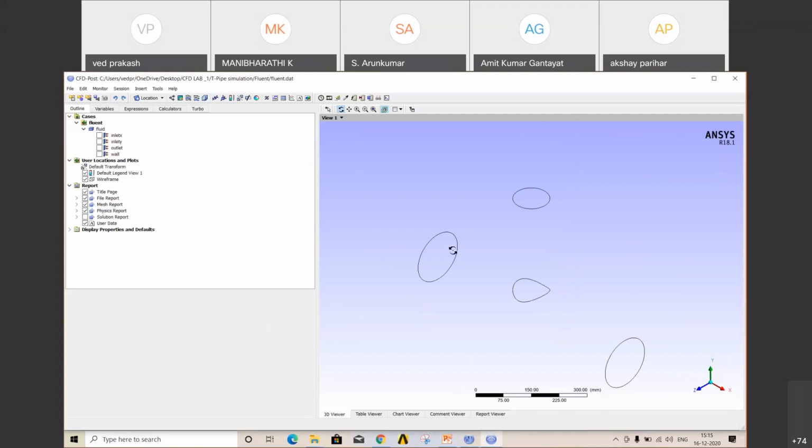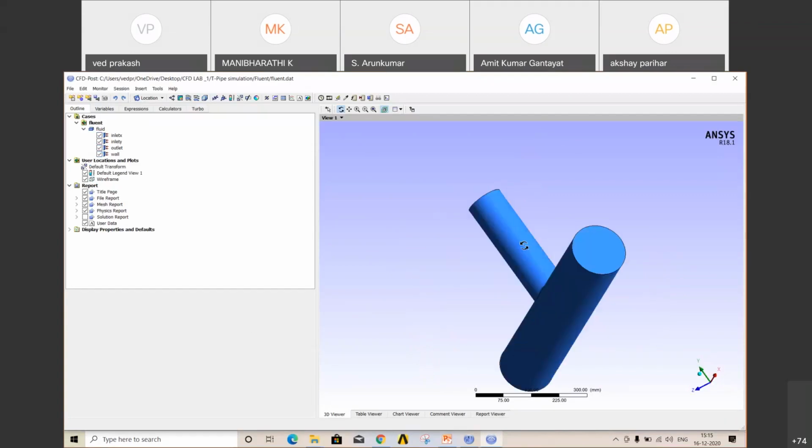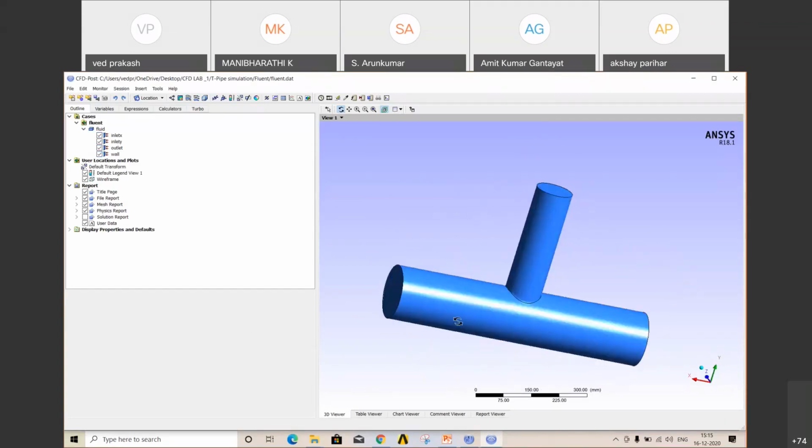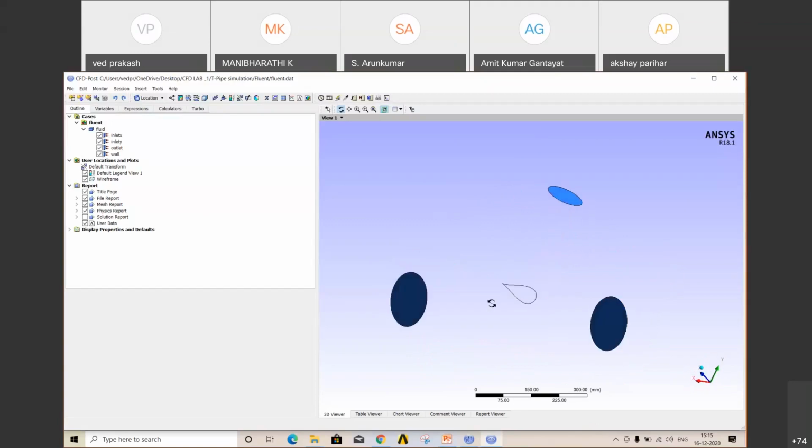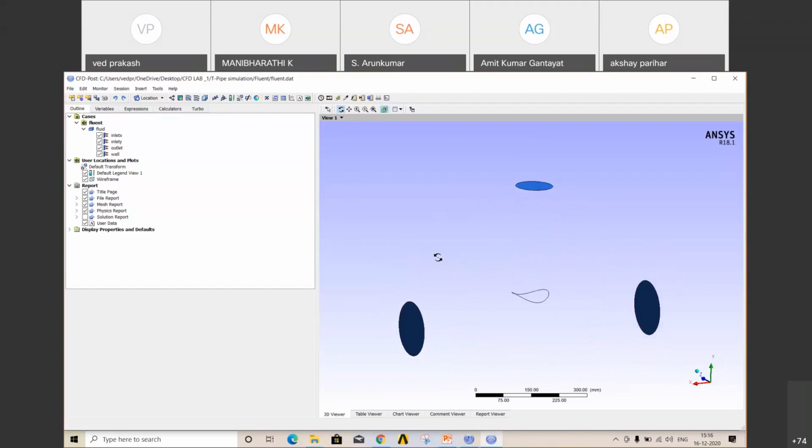So you can select, like this is our inlet X, this is inlet Y, outlet, and this is wall. So this was our geometry. Unselect wall.